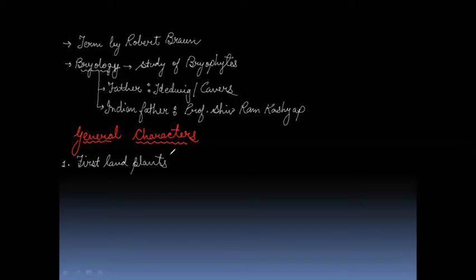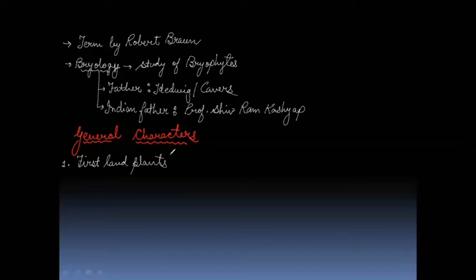The ancestors of bryophytes were the aquatic plants. These bryophytes evolved from them and came on the land. Hence, these bryophytes are known as first land plants, also called the simplest and primitive land plants. Remember, these are the simplest and primitive land plants.